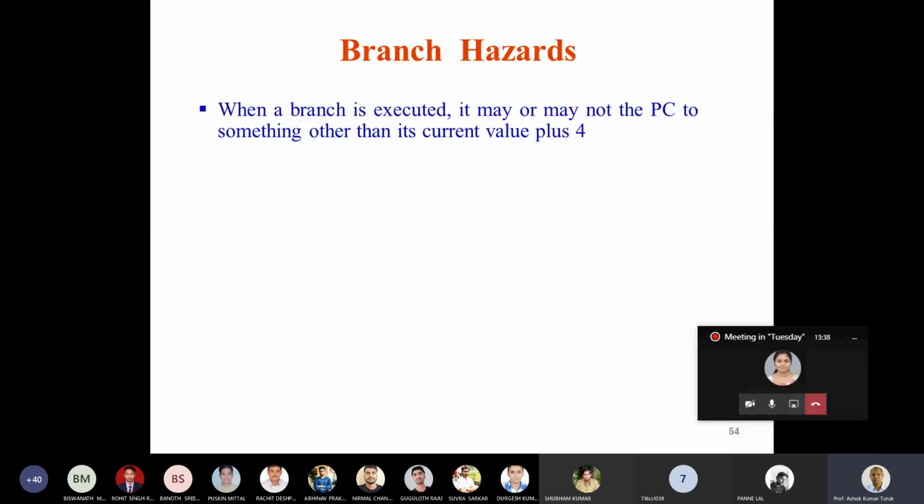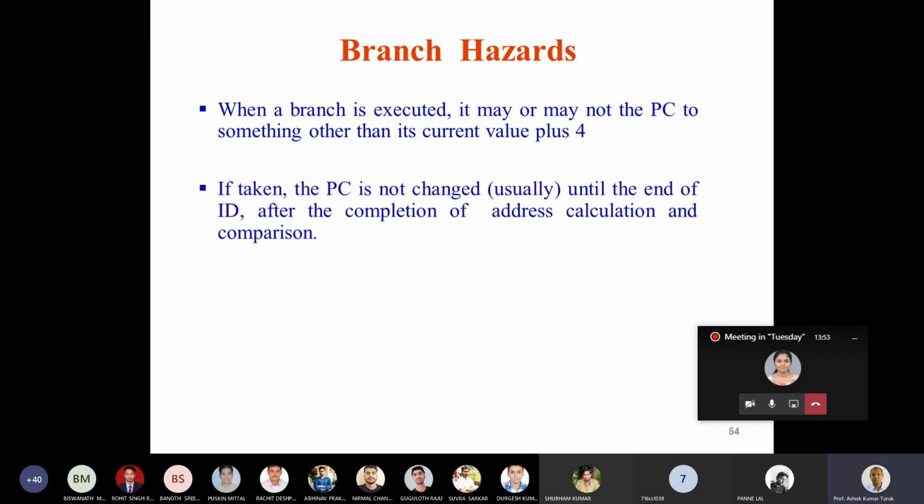So when a branch is executed, it may or may not change the PC to something other than its current value plus 4. That means the branch may take place and the branch may not take place. You'll use two terms now. One is called a taken branch, and the other is called a not taken branch. That is, a taken branch changes the PC to its target address.